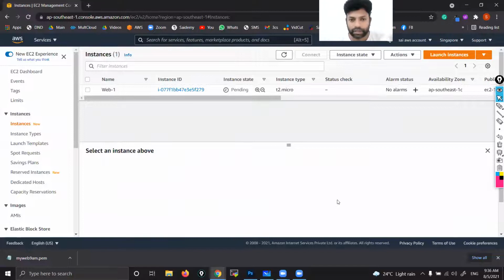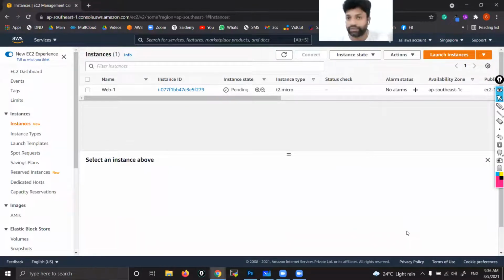Now let's go inside this instance and run all those commands we executed yesterday. Again, running these commands won't be done by you; that will be done by DevOps engineers. But today, at least I need to share it. That's why I'm running these commands. Once it is ready, I will proceed. Yeah, this is ready.